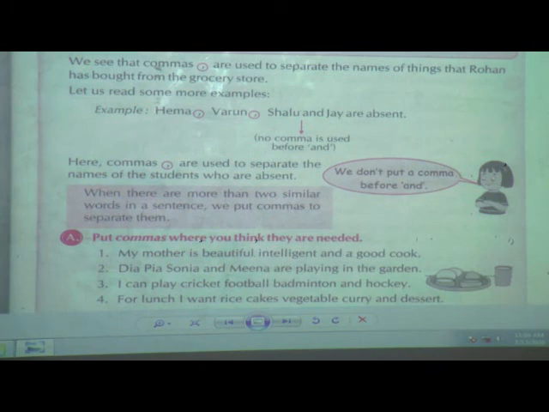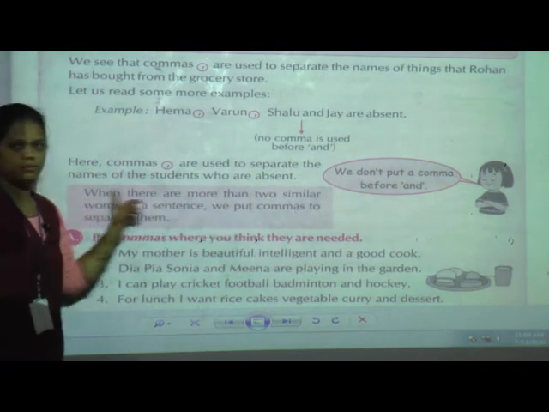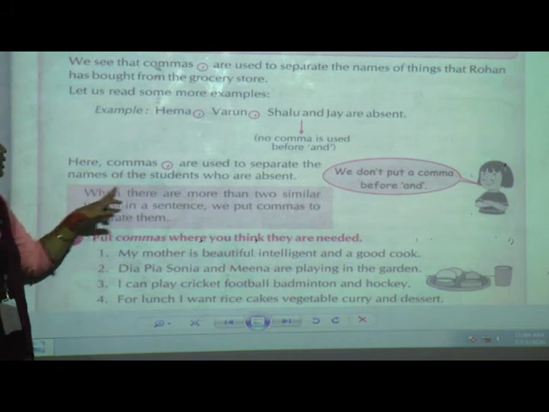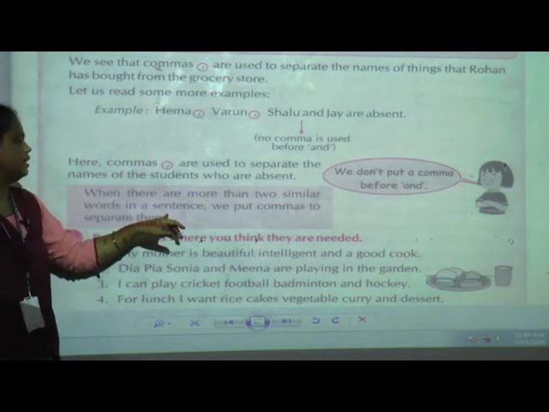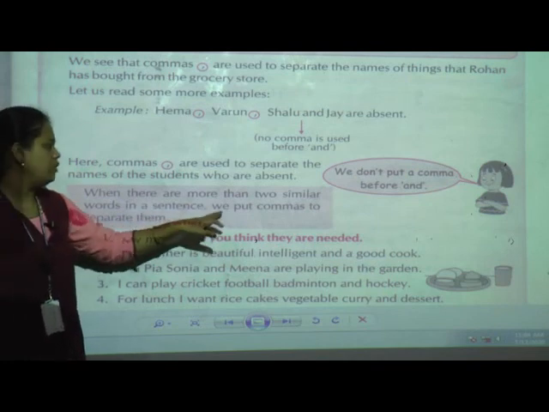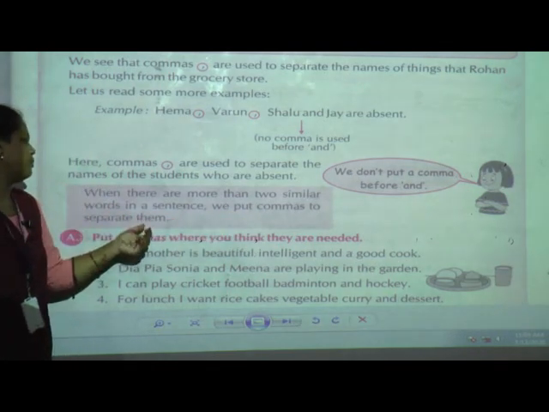Now what is the meaning of comma, or where are we going to use it? See in the pink color box: when there are more than two similar words in a sentence, we put commas to separate them.